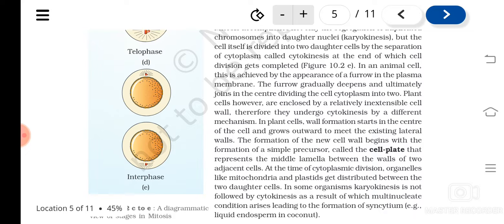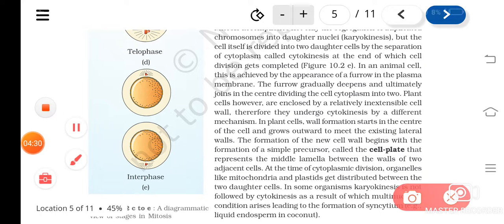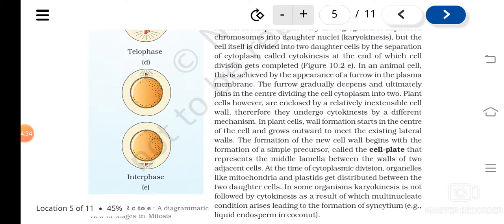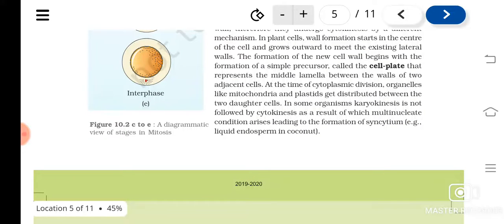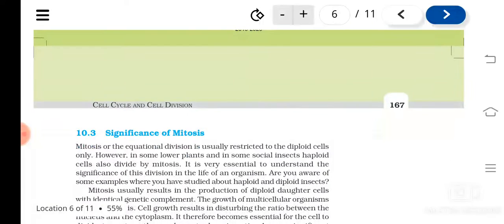The cell will become multinucleated. So it can lead to a syncytium. Syncytium means a multinucleated condition, where many nuclei are found in the same cytoplasm, for example, the liquid endosperm in coconut.